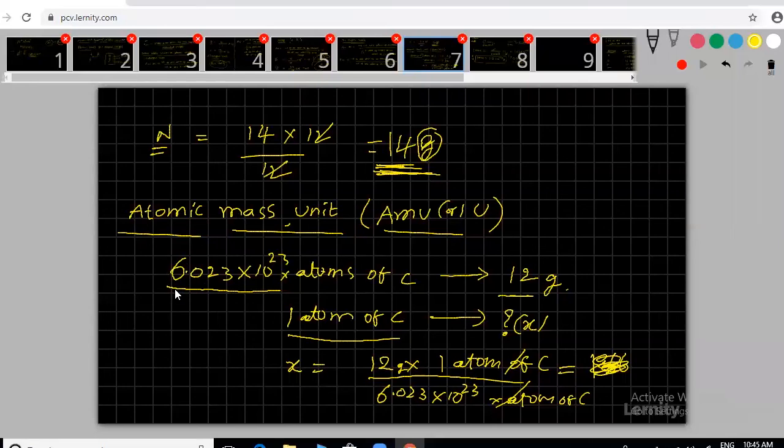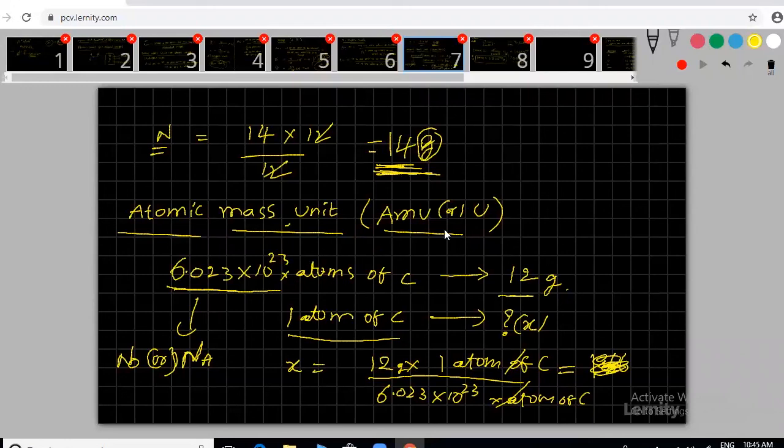This many atoms are present in 12 grams of carbon. How many atoms? 6.023 into 10 power 23 atoms are present in 12 grams of carbon. This is what we call the Avogadro number, N naught or Na. It's experimentally proved. How much is this value? 6.023 into 10 power 23 atoms present in 12 grams of carbon. This is experimentally proved.